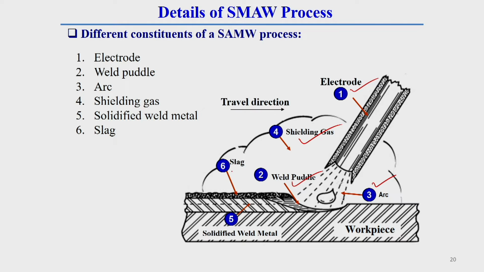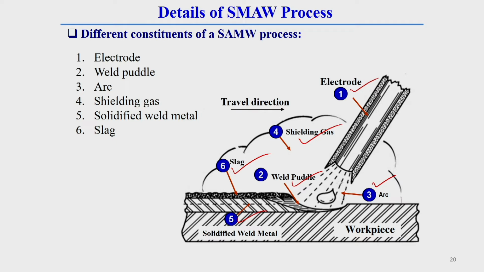Then there is slag. After burning, the slag floats over the solidified weld metal and solidifies; this is called slag, and this is the solidified weld metal. So, these are the different constituents of the SMAW process. I will discuss them in detail in subsequent slides.